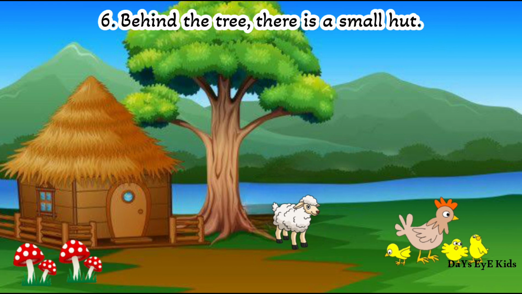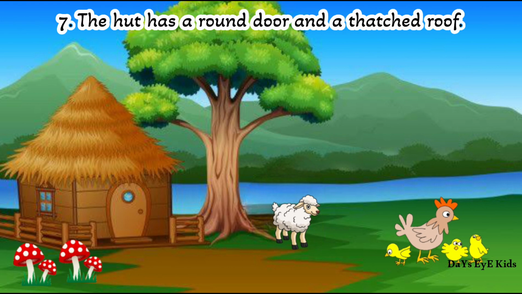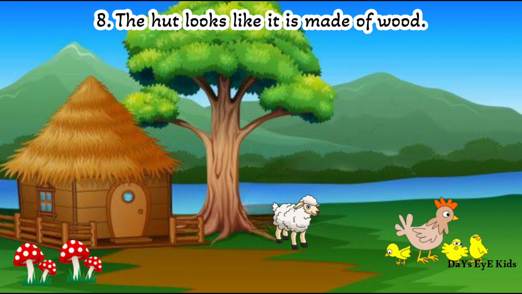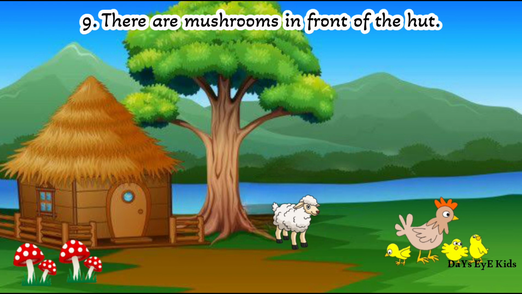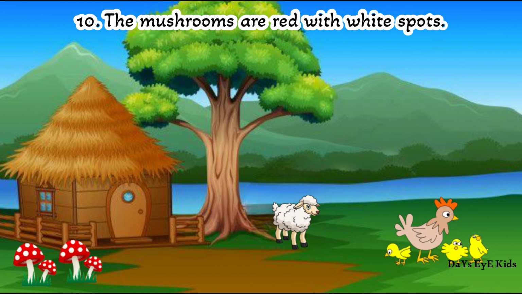Behind the tree, there is a small hut. The hut has a round door and a thatched roof. The hut looks like it is made of wood. There are mushrooms in front of the hut. The mushrooms are red with white spots.